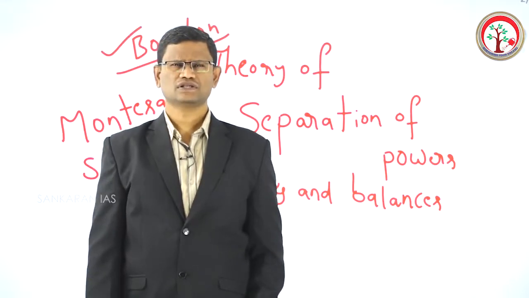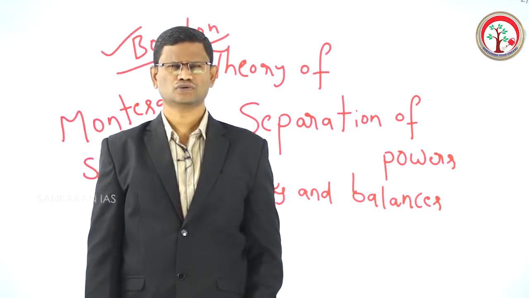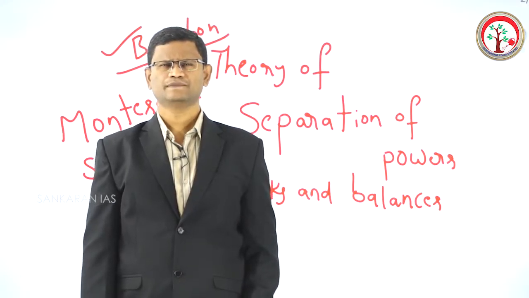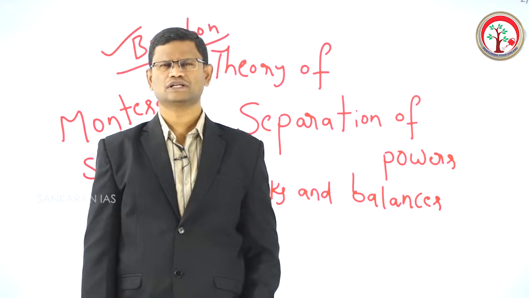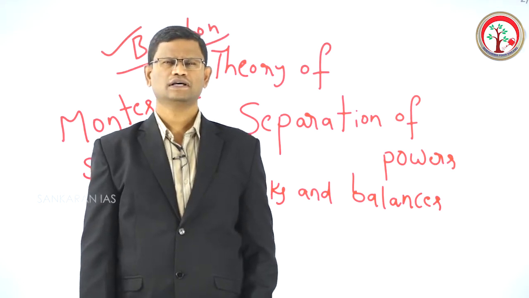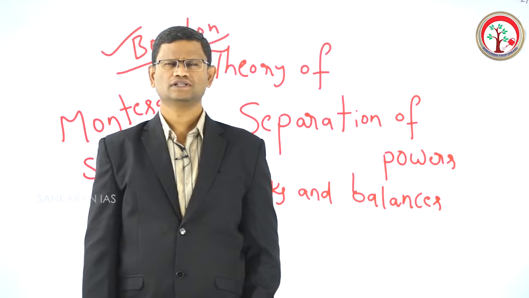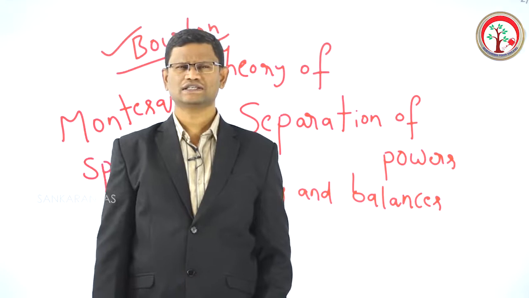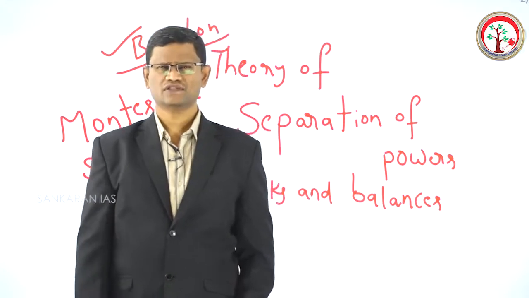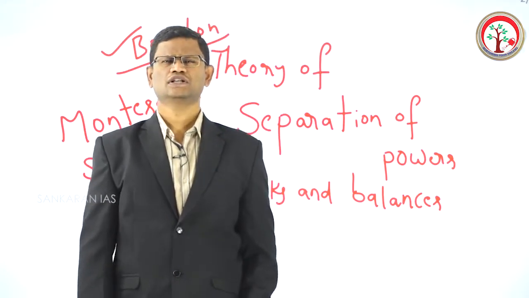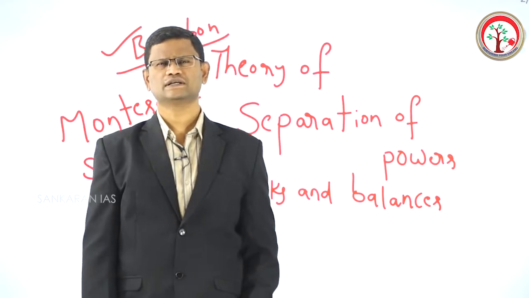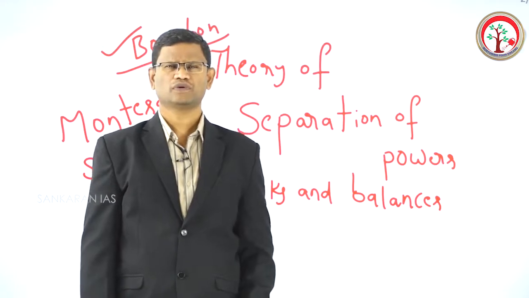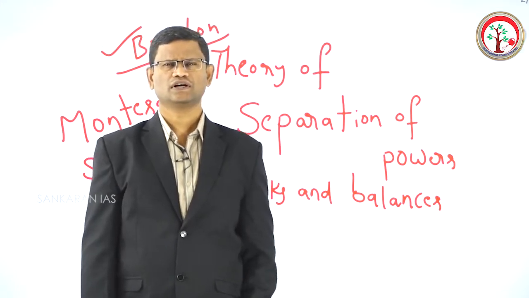Because of excessive concentration of authority in one institution, the kings of that time behaved in an autocratic and absolute manner. As a result, there was danger to the rights and liberties of the people of France. It is not just a danger, it was real. Many sections of French society were deprived of political rights and liberties. This is because of excessive concentration of powers in one institution, that is the king or the queen.